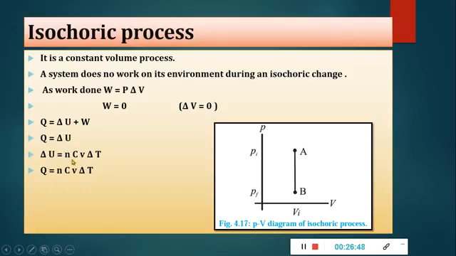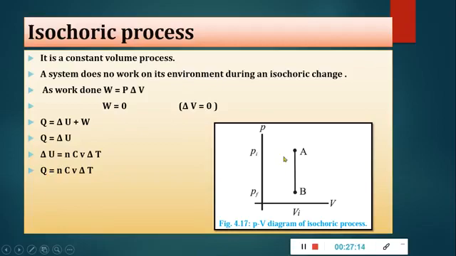And delta U is given as nCv delta T. This is the formula for change in internal energy. So nCv delta T is nothing but equal to heat. So heat exchange is given as change in internal energy, which is given as nCv delta T.